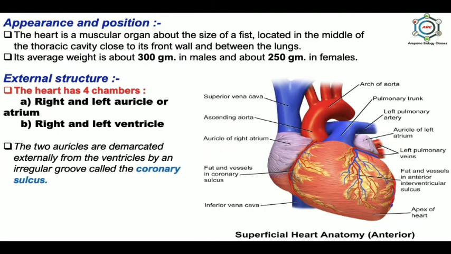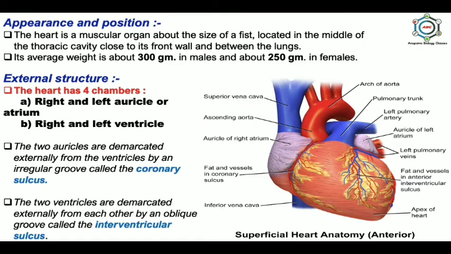The two auricles are demarcated externally from the ventricles by an irregular groove called the coronary sulcus. In this picture you can see the coronary sulcus, which differentiates auricles from the ventricle. And the two ventricles are demarcated externally from each other by an oblique groove called the interventricular sulcus. This is the interventricular sulcus, and this groove contains coronary blood vessels.